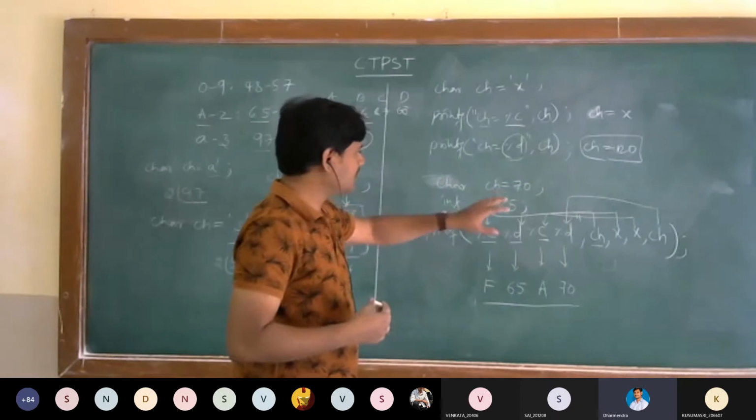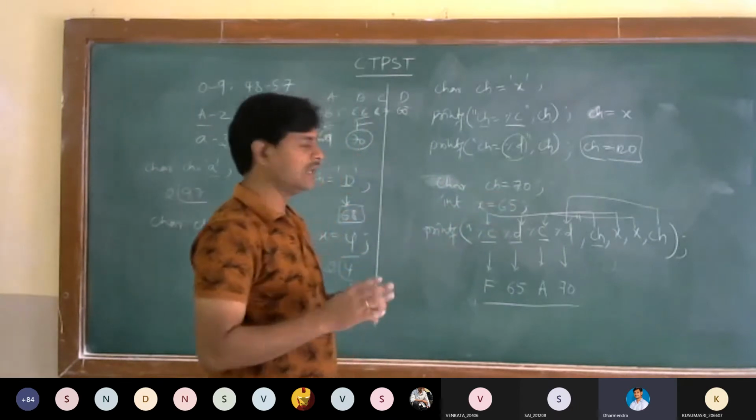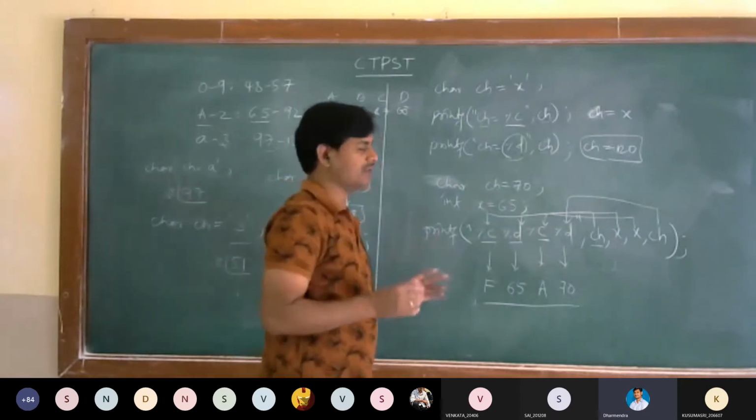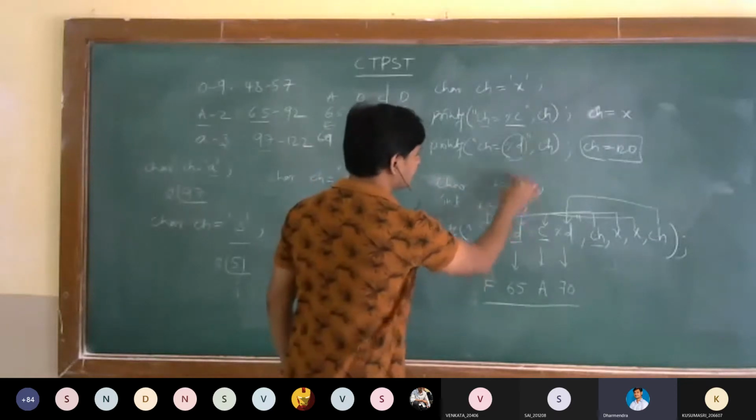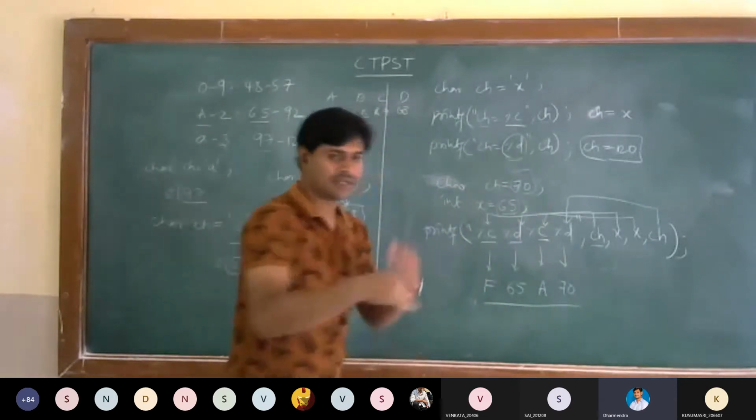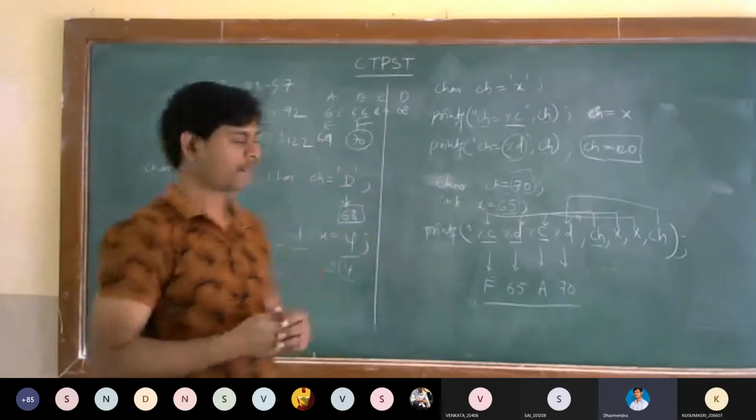If you want to perform this implicit conversion exactly, we have to take unsigned values only. Positives only, then it will perform the implicit conversion.